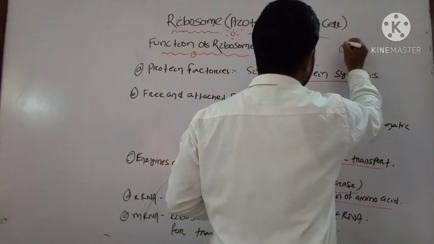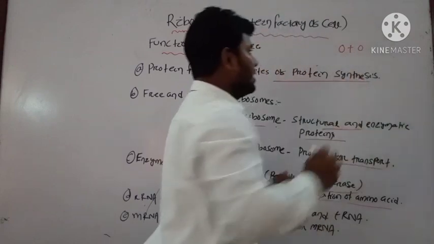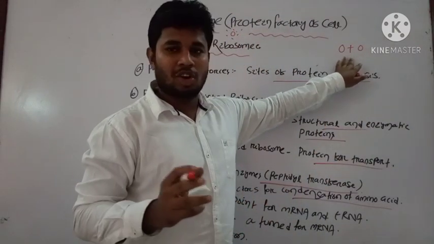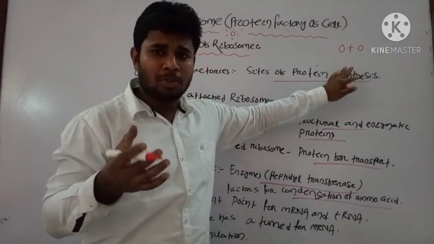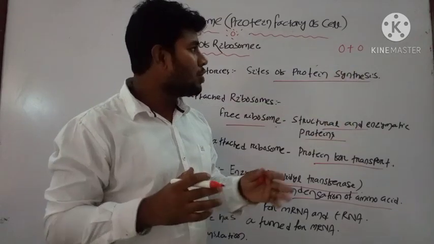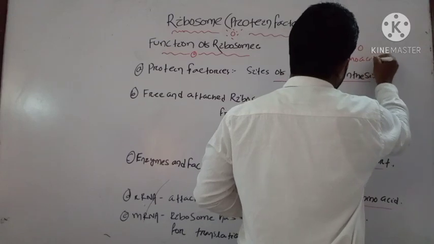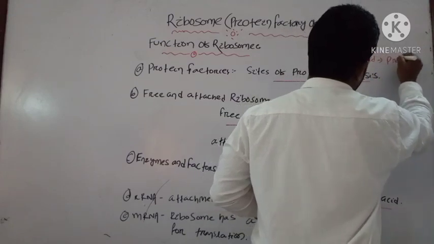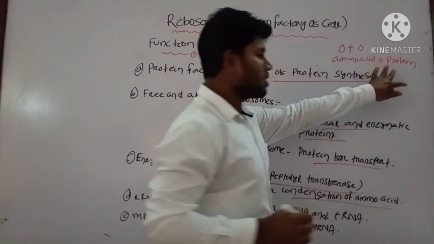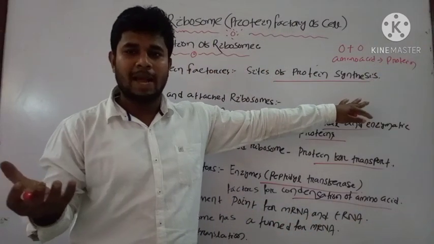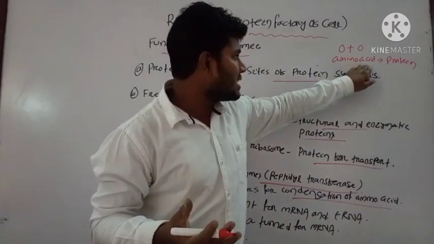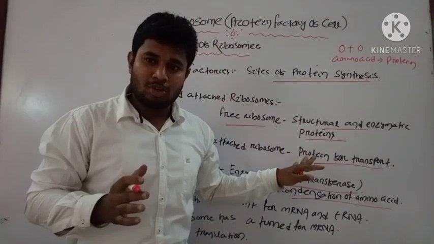Amino acids are the basic units of protein. Proteins are made up of only amino acids. These amino acids are united by the ribosome structure.